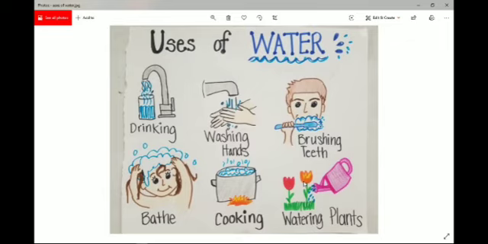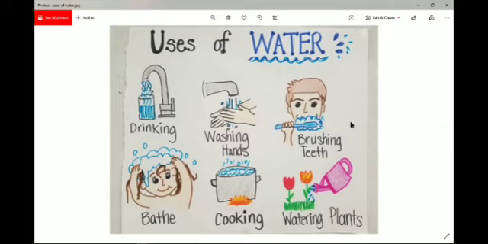But besides this, water is also used for agriculture and for recreational work, like going to the sea. You go for swimming. Water is also a source for sports, like swimming competitions and various other competitions that take place in water. So water has a very important role in our life.